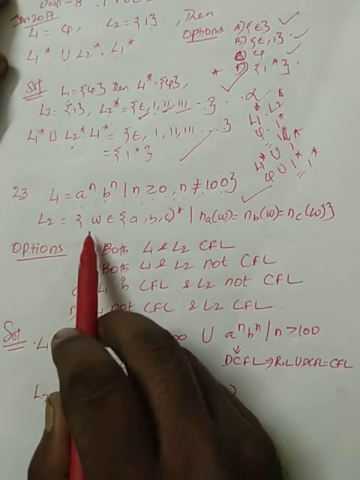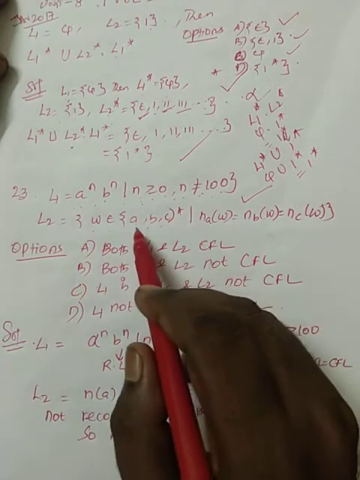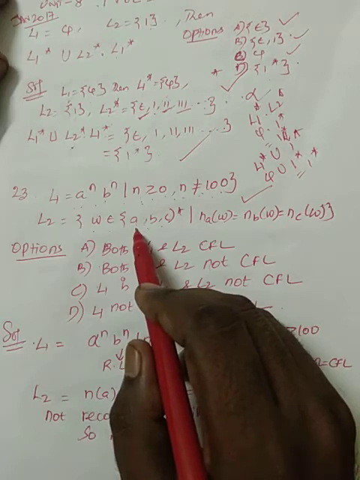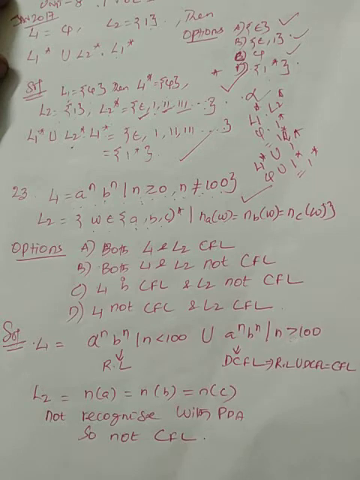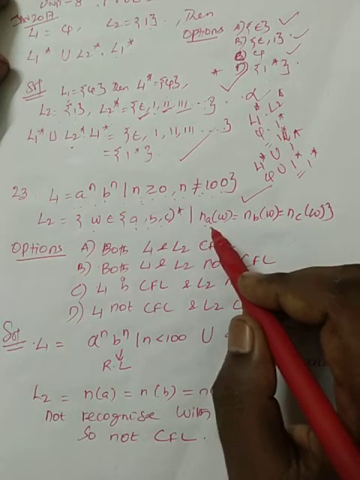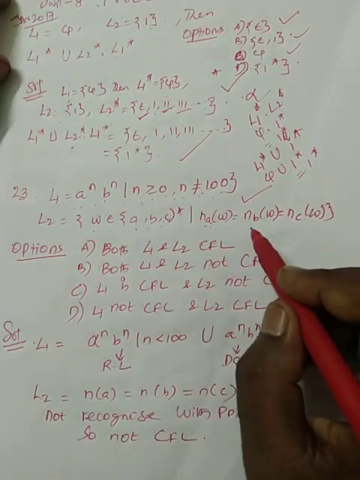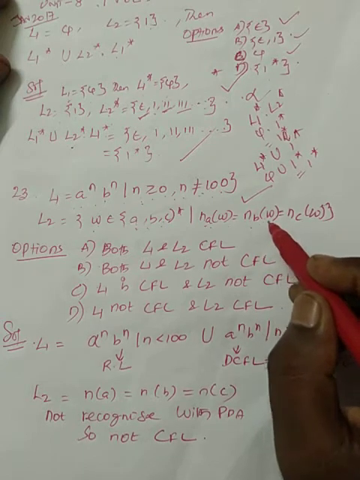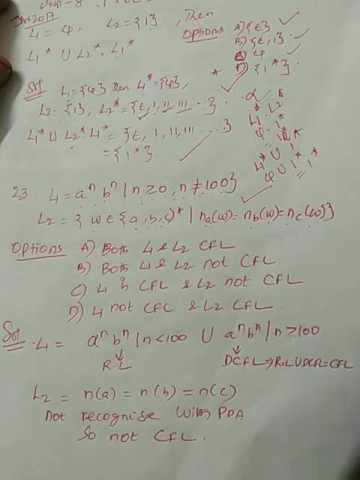And L2 is the set of W belonging to {A, B, C} star, which means A occurs 0 or more times, B occurs 0 or more times, C occurs 0 or more times, such that the number of A's in the string W is equal to the number of B's, which is also equal to the number of C's.